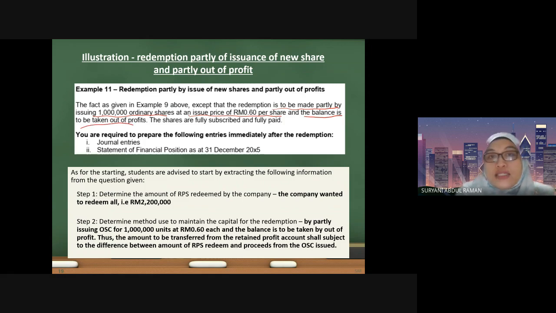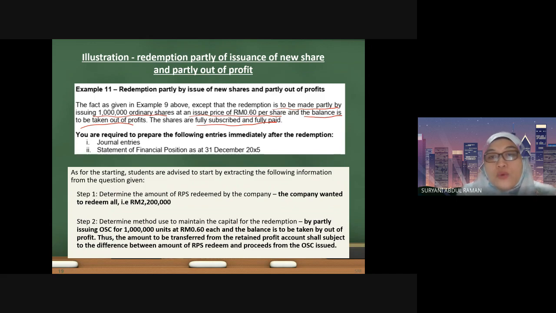The shares that you issued are fully subscribed and fully paid. You are required to prepare the following. Again, this is the guideline. The first step we skip, we already know what we need to find.